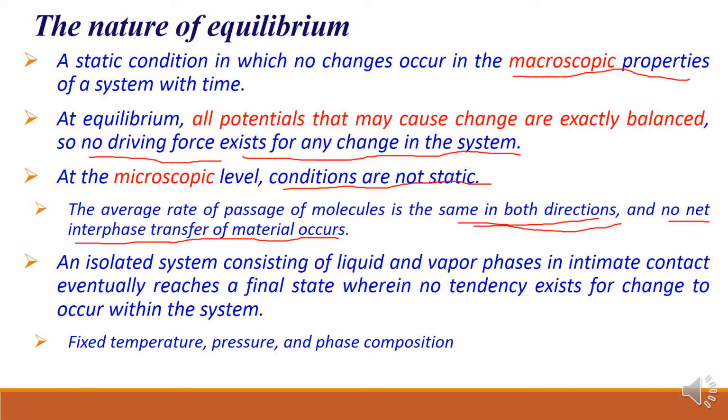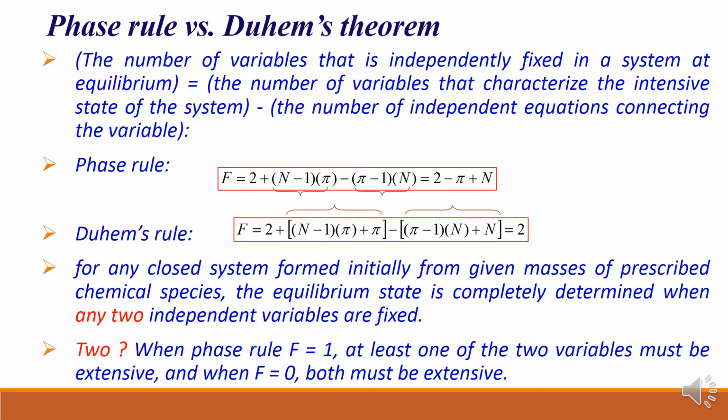And you can say there is no net transfer of mass from either of these phases, right? Temperature and pressure are fixed, and finally, once equilibrium is reached, your phase compositions are also the same and will not change with respect to time. So that's why you are saying static condition. Remember, nature plays a very important role in this phase equilibrium.